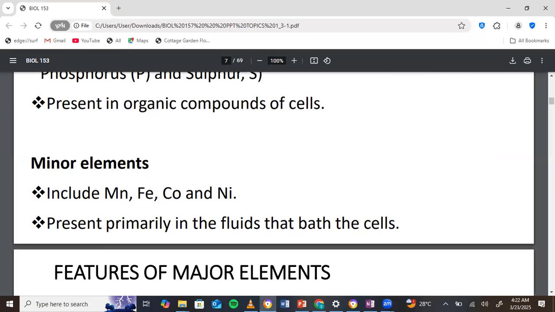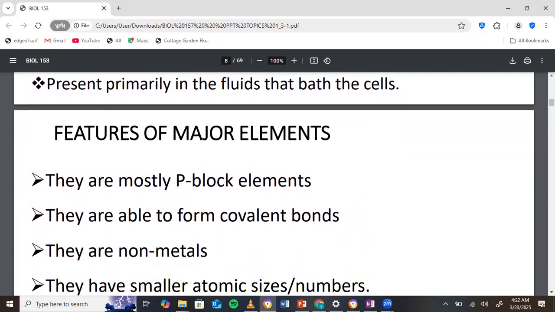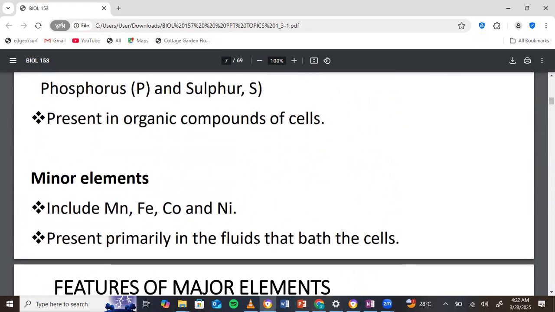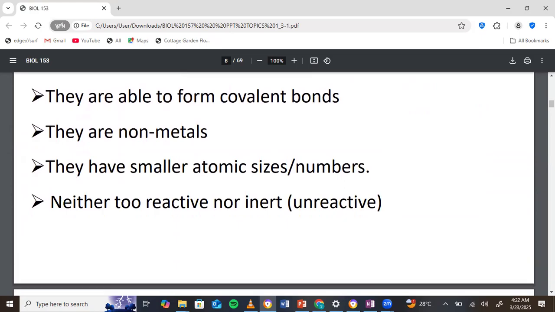Yes, so the minor ones are manganese, iron, cobalt, nickel, right? Yes, now they are saying that they are primarily present in the fluids that bathe the cell. Now, features of major elements: mostly they are P block. We say mostly because we know that one major element, like hydrogen, is in the S block. So very important to note.